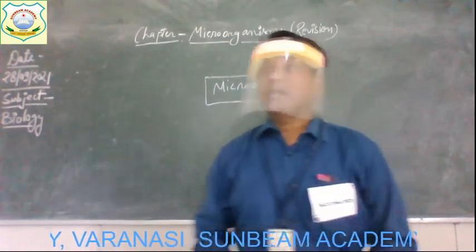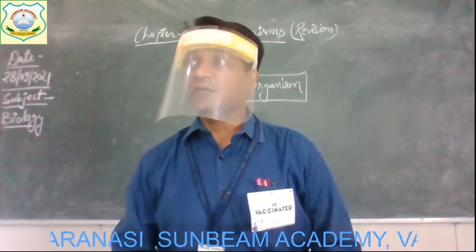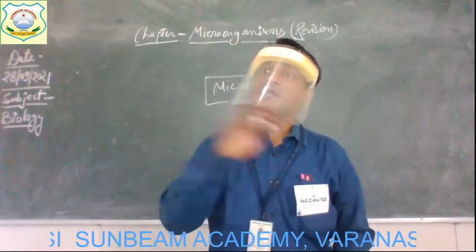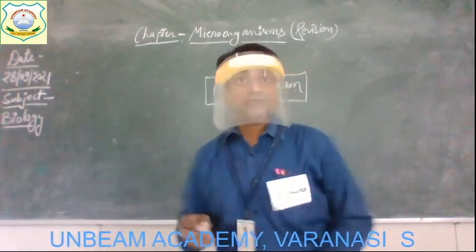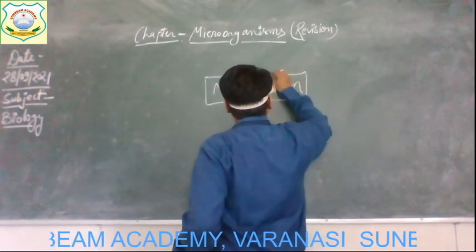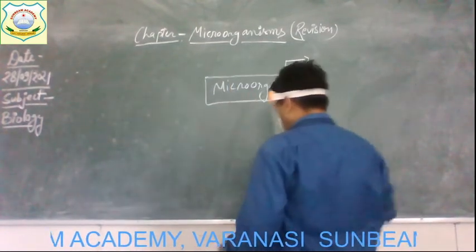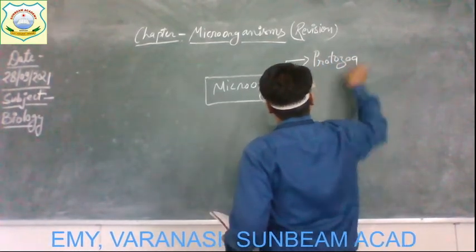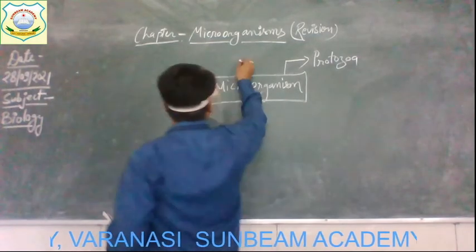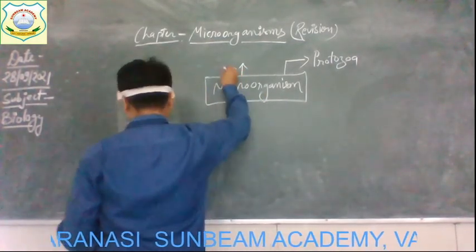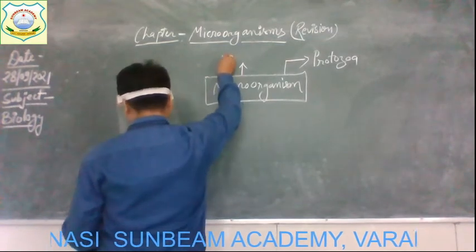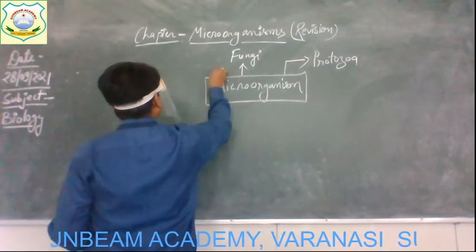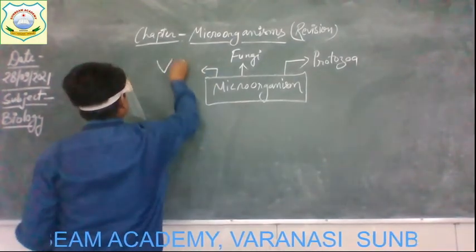All the microorganisms can be grouped into five categories. On the basis of different properties and characteristic features, we can categorize all the microorganisms into five groups. The first one is protozoa. The second one is fungi, and the third one is virus.